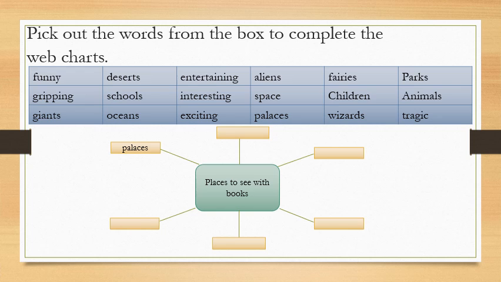So in this way you have to find out all the places. For example, schools. School is a place, so you can write here schools. And what else? Then parks. You can write here parks. Then deserts. Desert is a place. And here oceans. Like that. Understood? That way you have to fill this web chart. Can you do it? I hope you will do.